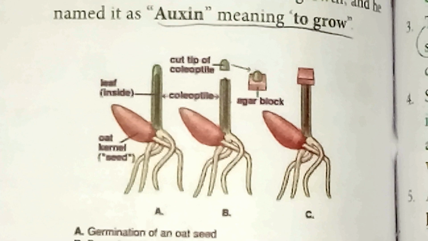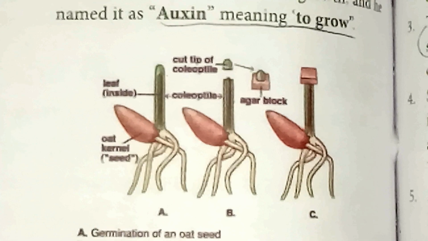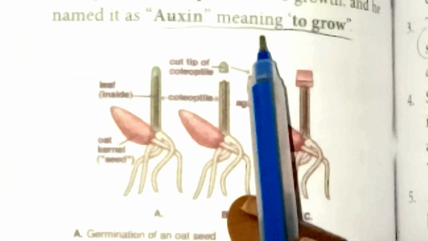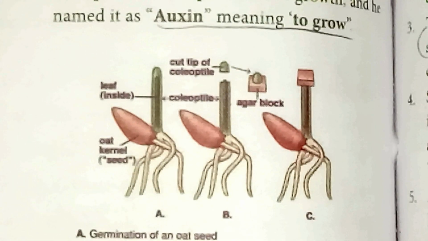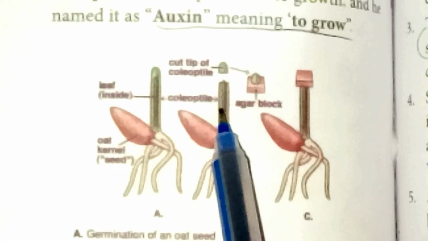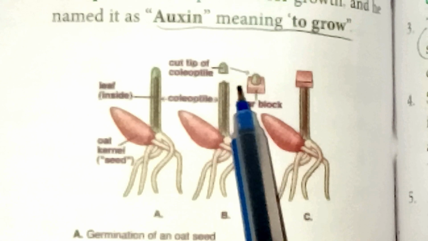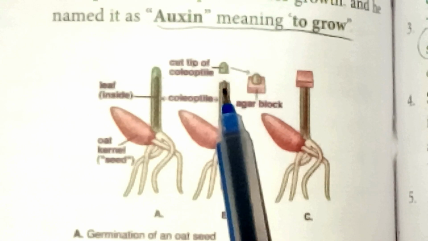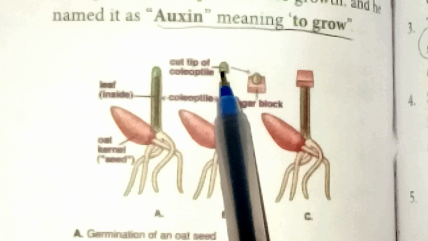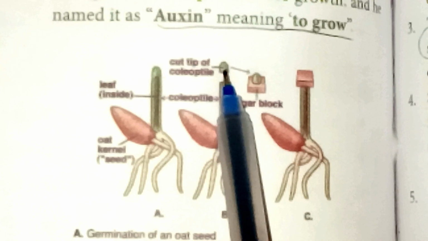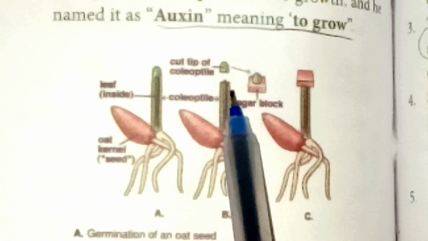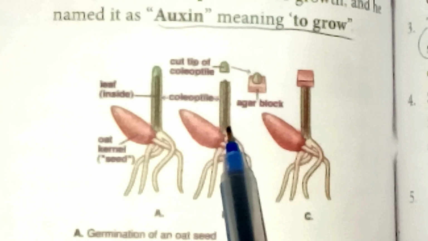Avena coleoptiles, the seedlings of the Avena. In his first experiment, he just removed the tip of the Avena coleoptile and observed the cut end. He could not see any growth. So he considered that the essential substance is present in the tip of the Avena, which when removed suppresses the growth of the coleoptile.